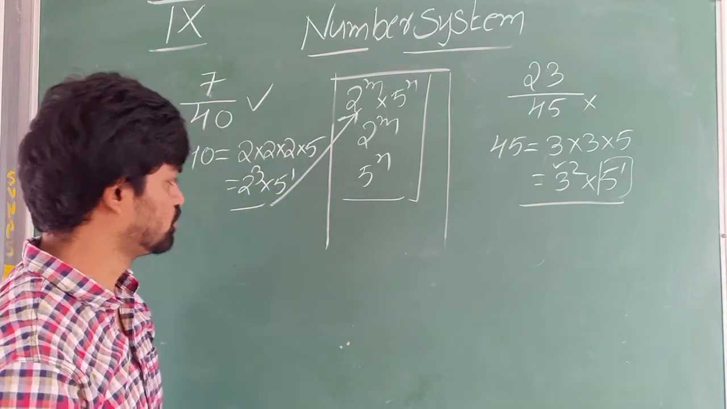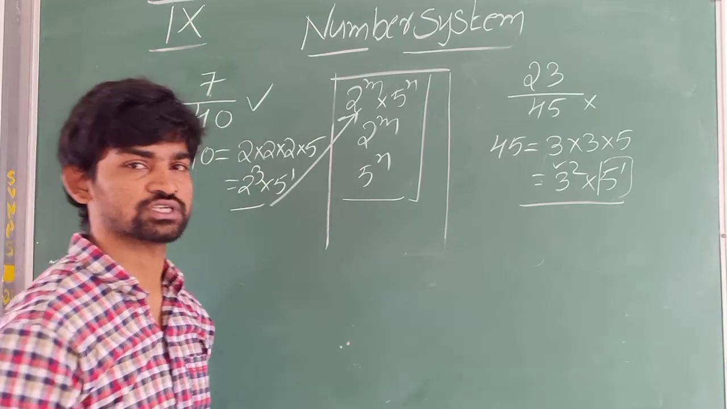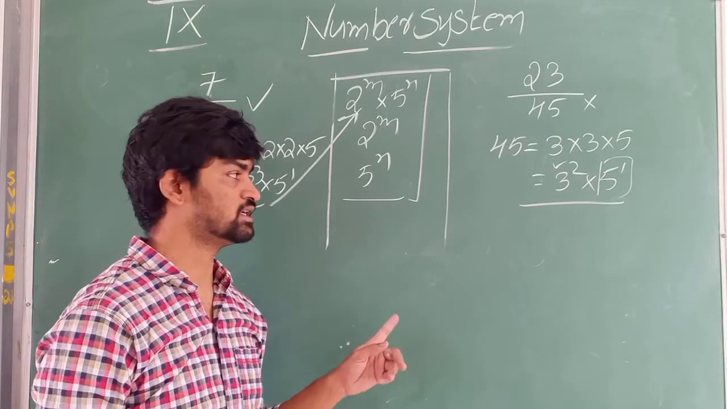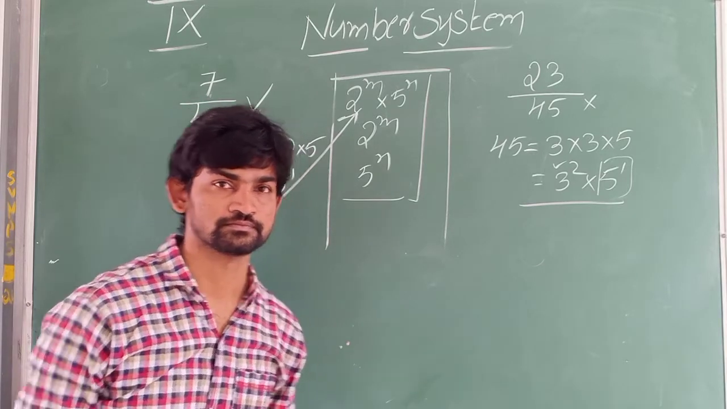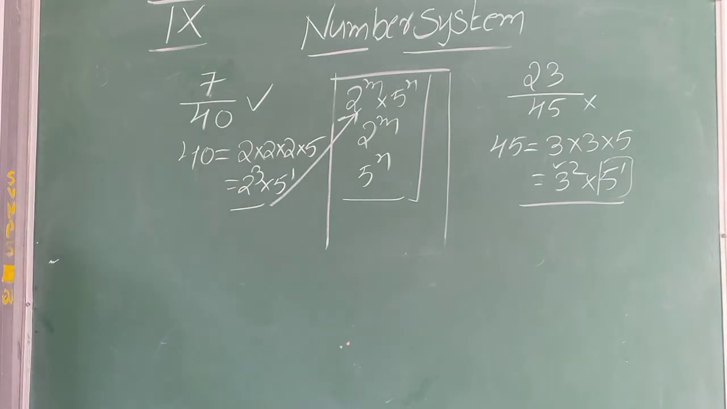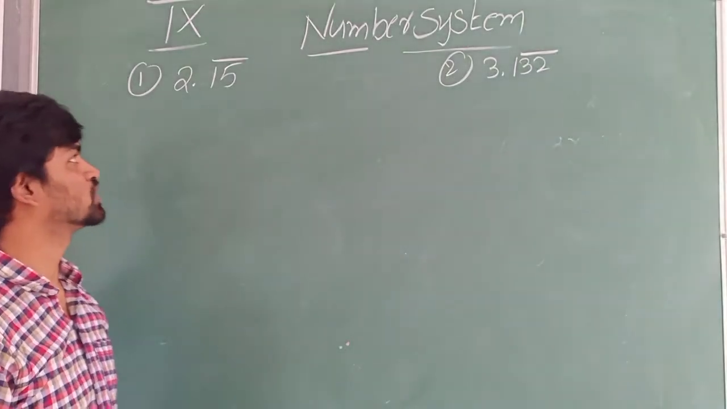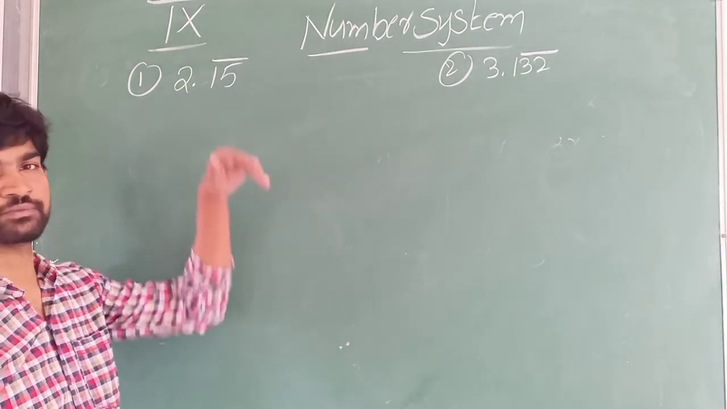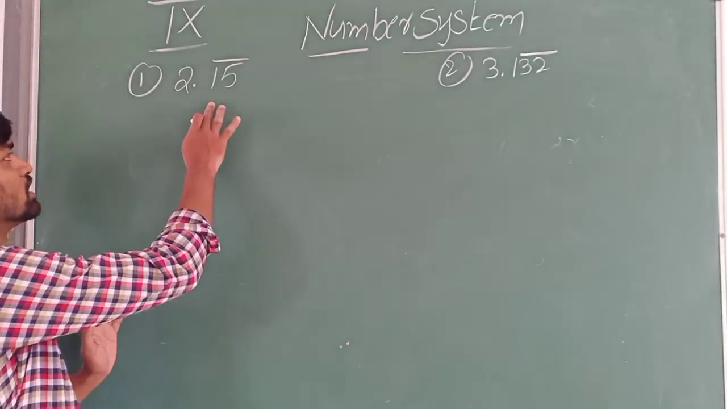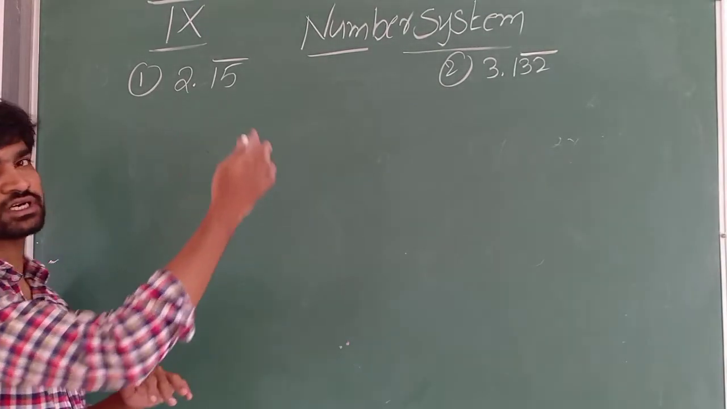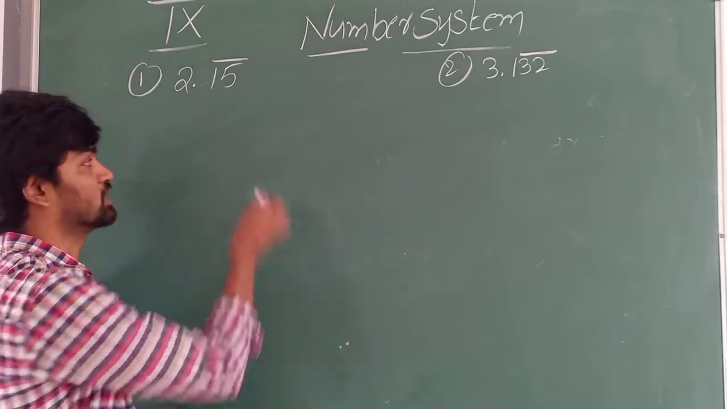See, it is a very important question in your 10th class examinations also. It is a very important 2 or 3 marks question, converting recurring decimal into p by q form. Now let us see how to convert recurring decimal into p by q form. I have taken two different questions. See here, after decimal point all the numbers are under bar.